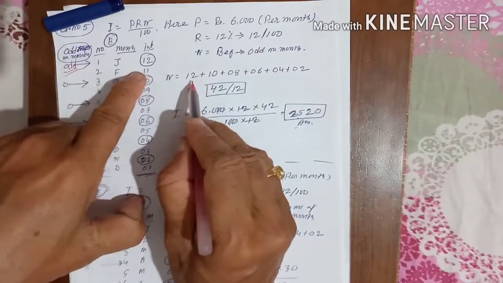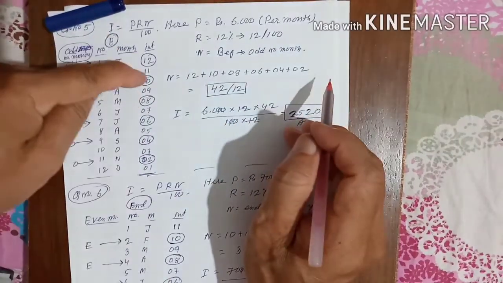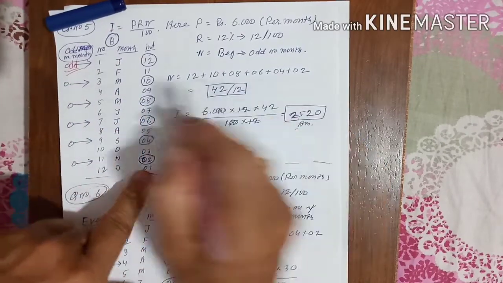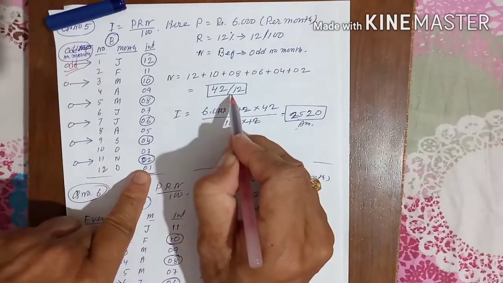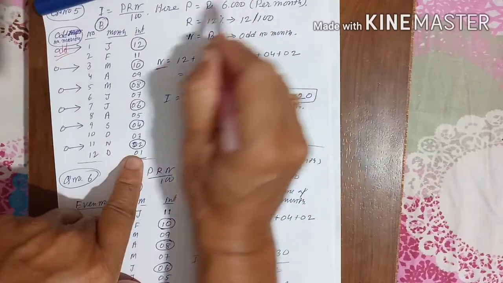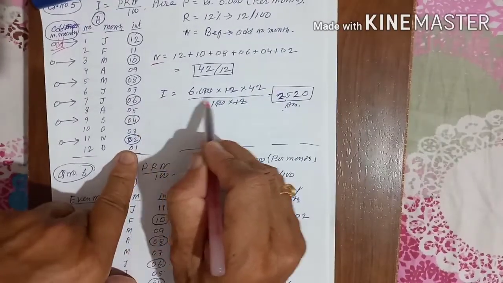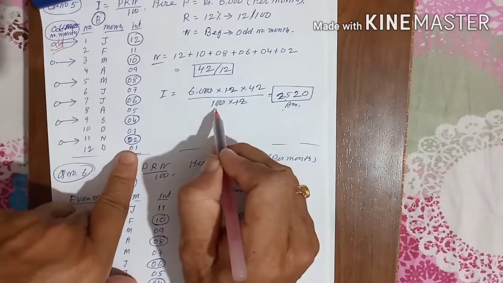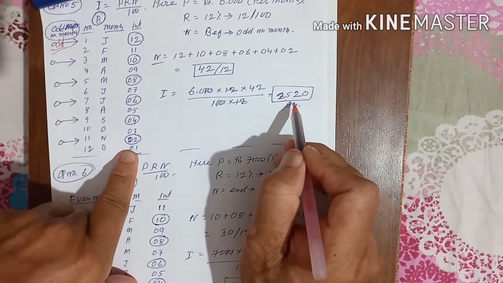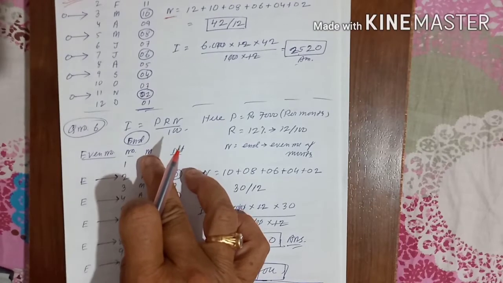We will calculate n is equal to 12 plus 10 plus 8 plus 6 plus 4 plus 2. 12, 10, 8, 6, 4, 2. Odd numbers we have taken. So it comes to 42. Now once you are able to find n, then I think it will not create any problem for calculating the amount of interest. I is equal to 6000 into 12 into 42 divided by 100 into 12, and you will get 2520.